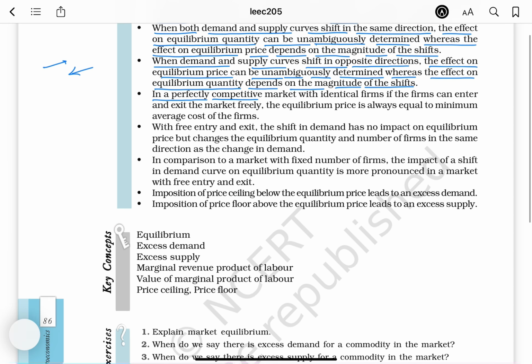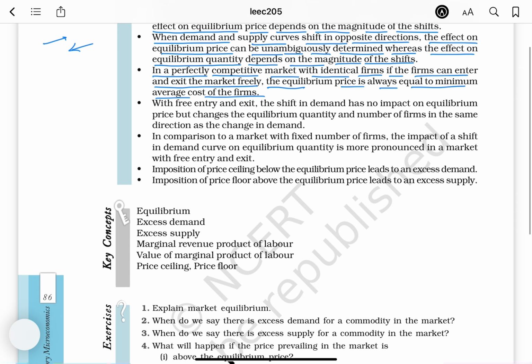In a perfectly competitive market with identical firms, if the firms can freely enter and exit the market, the equilibrium price is always equal to the minimum average cost of the firms.